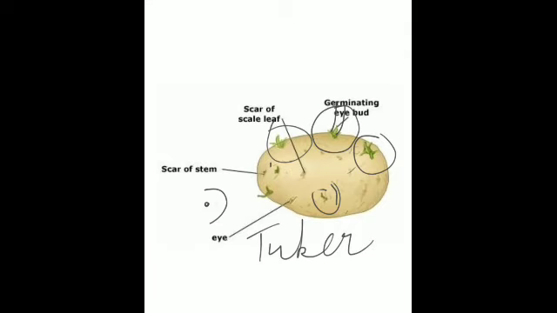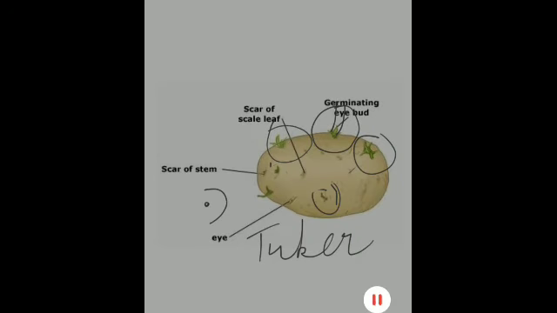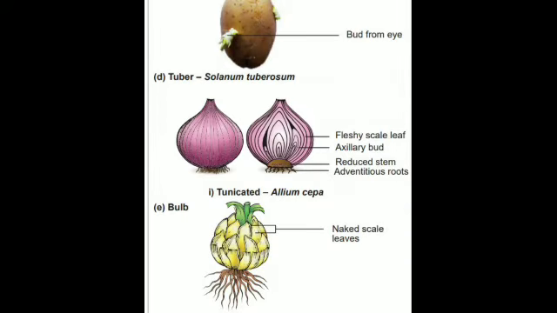Then another example of underground stem is the bulb. Is that clear? Now this is the bulb of an onion, and this bulb is also seen in plants like tulip and lily. This kind of structure is a very common feature. You all have come across it, you see this every day.